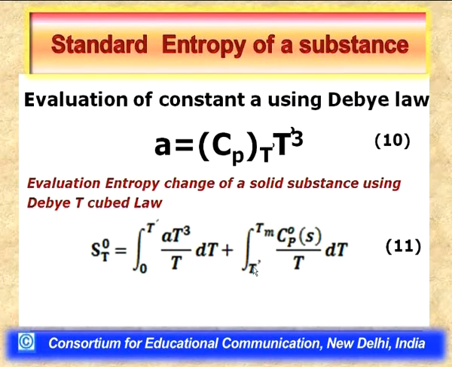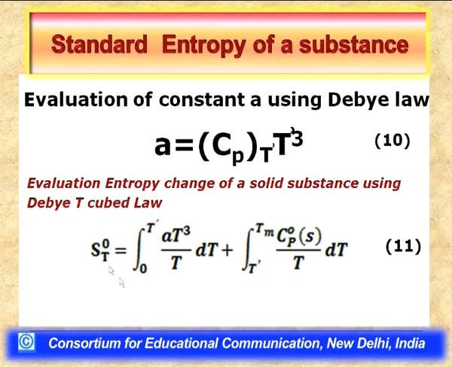Now, the second term represents the integral from T dash to Tm, that is the melting temperature, of Cp standard by T dT. Since I am able to determine the Cp standard value within the temperature range T dash to Tm, for example 12 Kelvin to the melting temperature of the solid, it means I can easily determine the second term of equation 11.